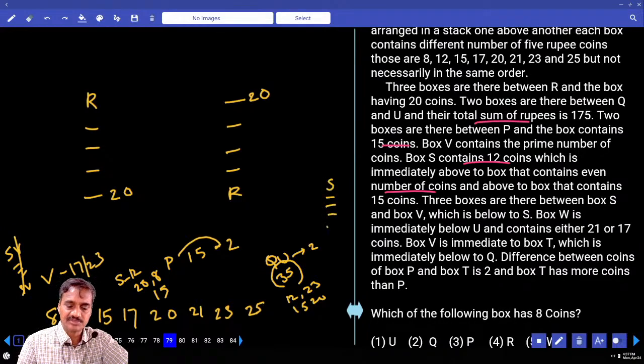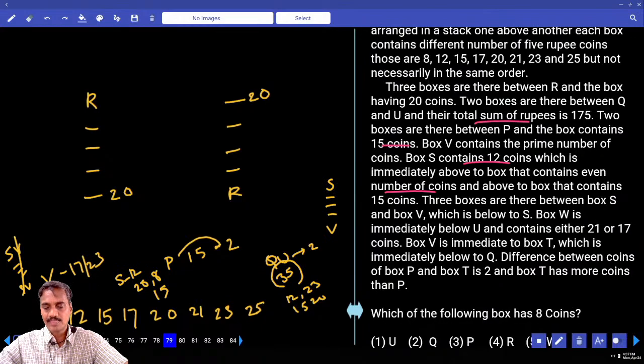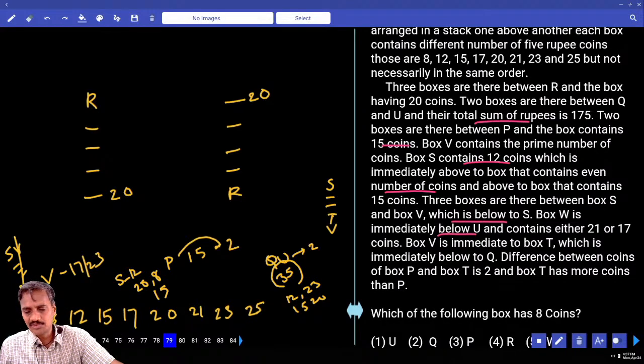There are 3 boxes between S and V. V is below S. And V is immediate to box C, which is immediately below O. And C is immediately below U. And V is below S, with 3 boxes between, and W is immediately below.